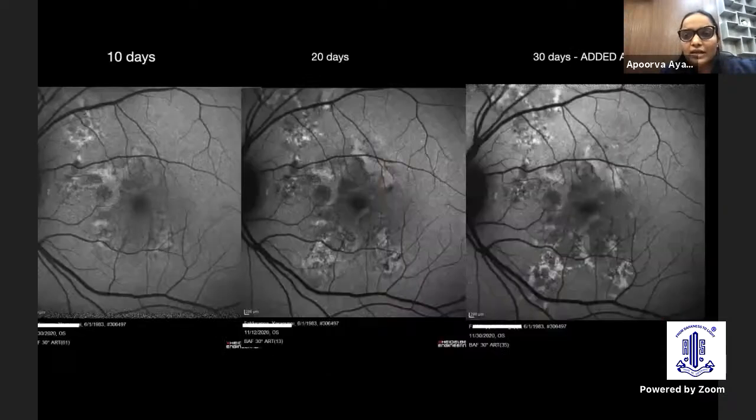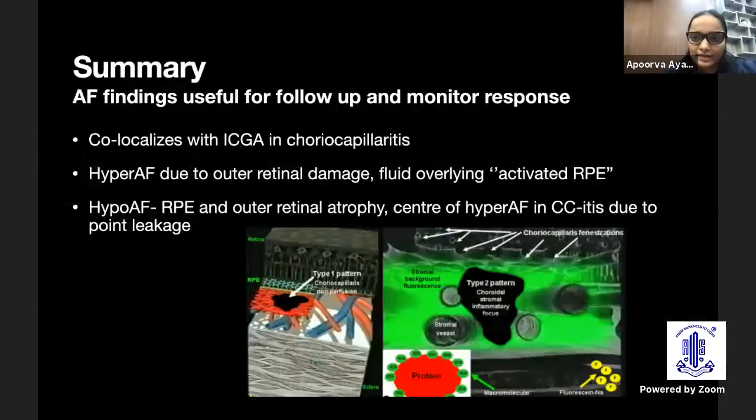But when we saw the AF, we saw that most of the lesions were beginning to get more and more hypo AF. And there was some kind of not very unsettling sort of hyper AF here. So we decided to add ATT even if he was getting better and the fovea was spared. He was 6/6 and 6/6, but we decided to add ATT.